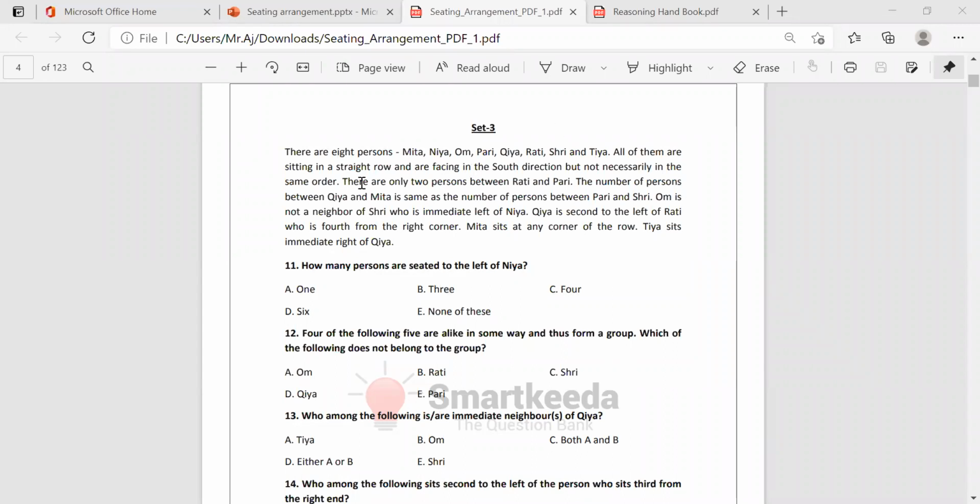Now this is the same order. There are only 2 persons between Rati and Pari. The number of persons between Kia and Mita is the same as the number of persons between Pari and Sri. Om is not a neighbor of Sri. Who is the immediate left of Nia?